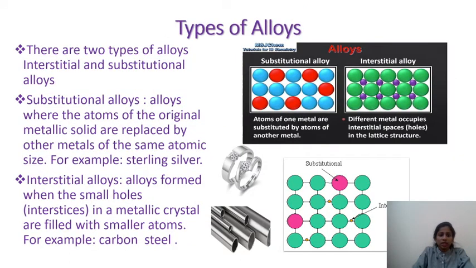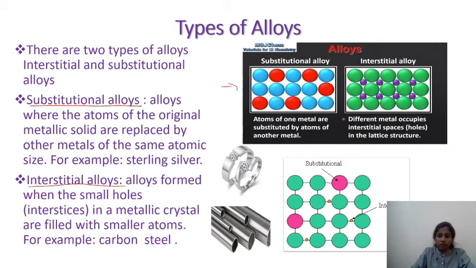Alloys are of two types: substitutional alloys and interstitial alloys. Substitutional alloys are formed when atoms of one metal are substituted by atoms of another metal. Here you can see that the spheres which are blue in color correspond to the pure metal, which is replaced by the atoms of another metal. This type of alloy is called a substitutional alloy.